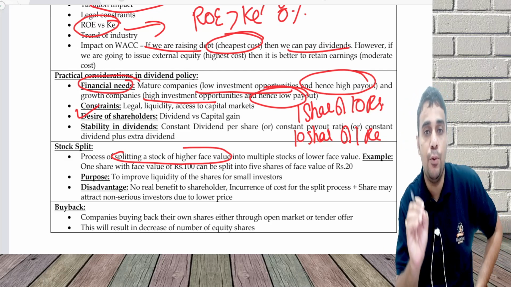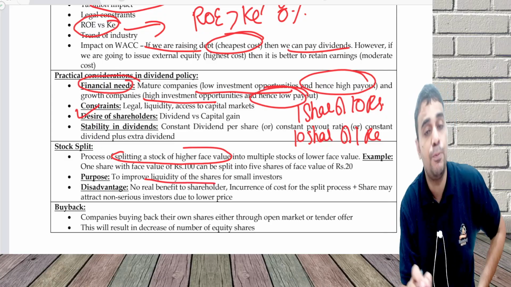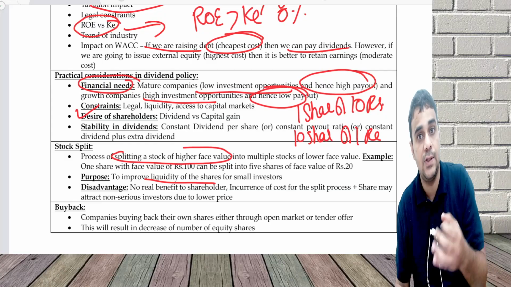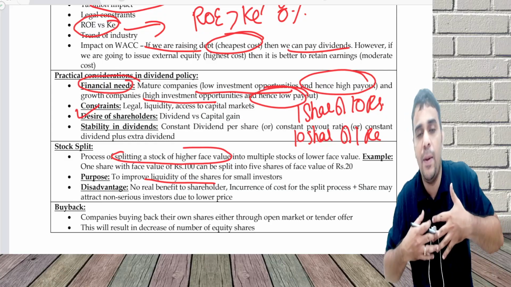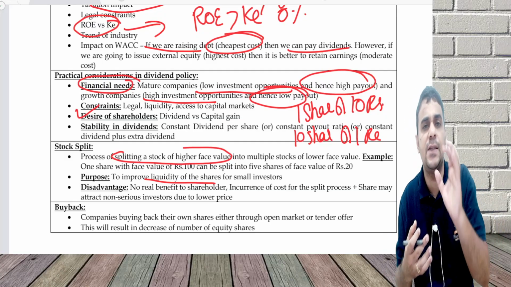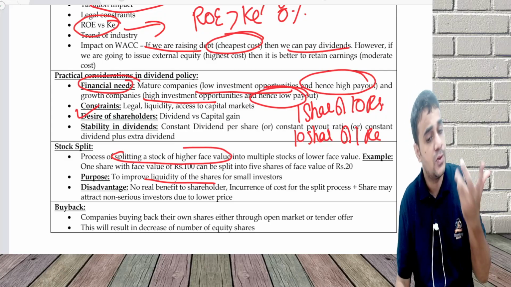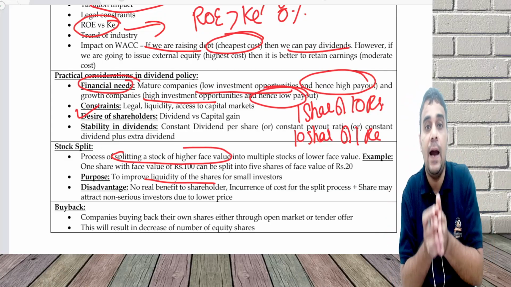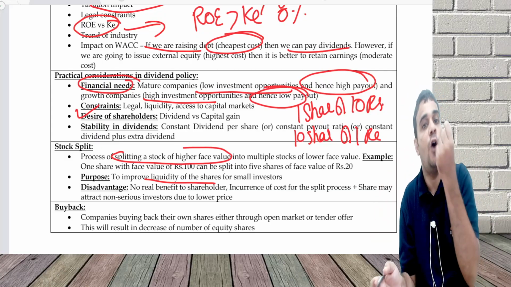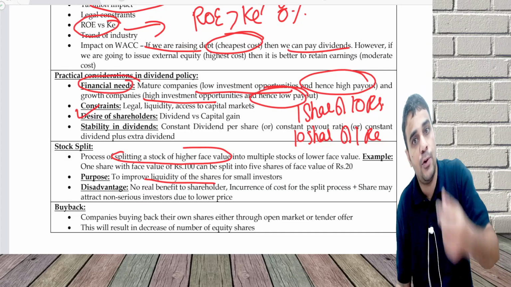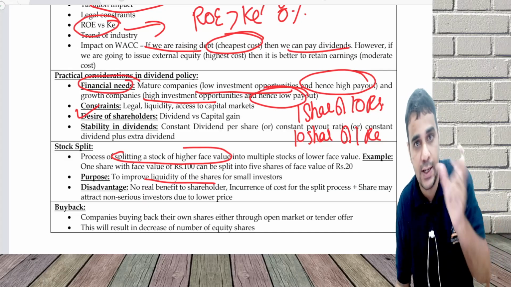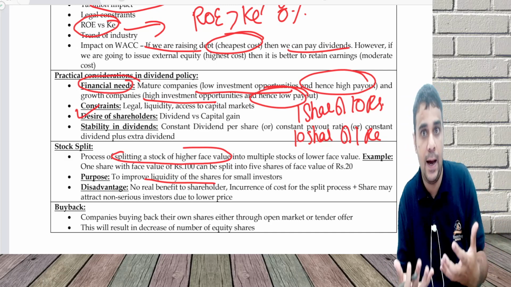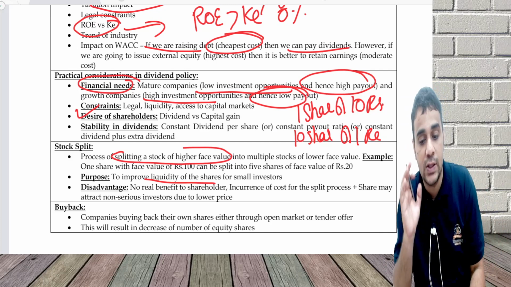This can improve the liquidity. What is improving the liquidity in the market? You see one company called MRF, which is around 1 lakh rupees. I want to buy an MRF share, but my budget is only 10,000 rupees per share. So I'll not buy MRF because it's 1 lakh rupees. If they do a split and make it 100 shares of 1,000 rupees each, when face value goes down, market price will also go down. 100 shares of 1,000 each, now I can buy MRF shares.